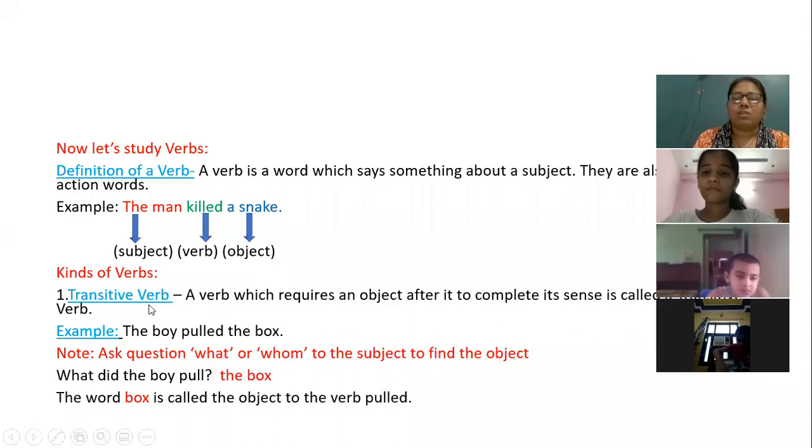First was transitive verb. A verb which requires an object after it to complete its sense is called a transitive verb. Like the boy pulled the box. Now, when I ask the question what or whom to the subject, I will find the object. Like when I put a question, what did the boy pull? I am getting the answer, the box. So here the word box is called the object of the verb pulled.